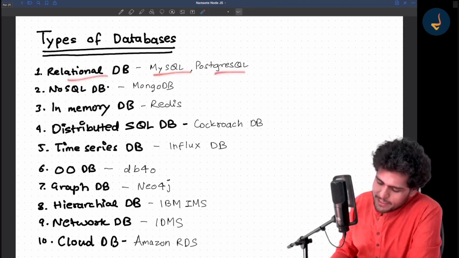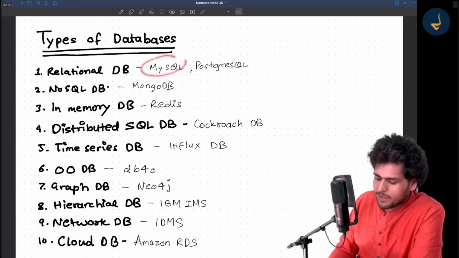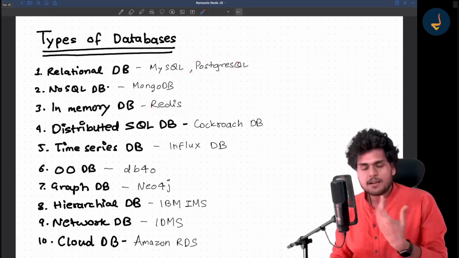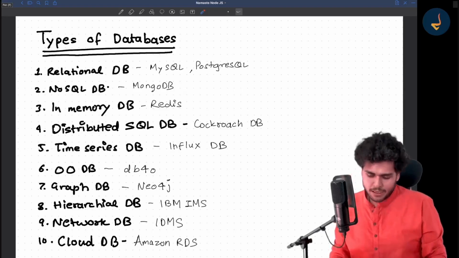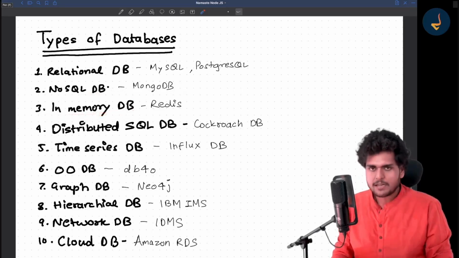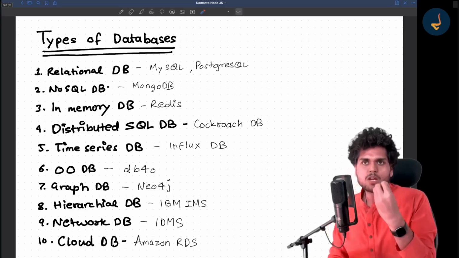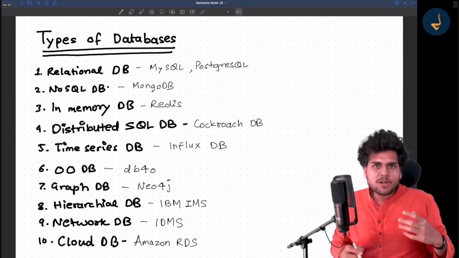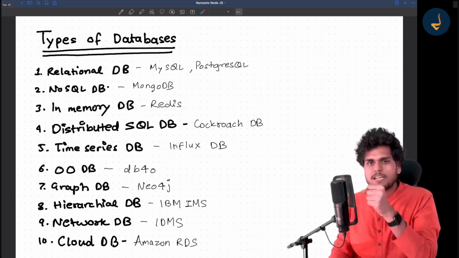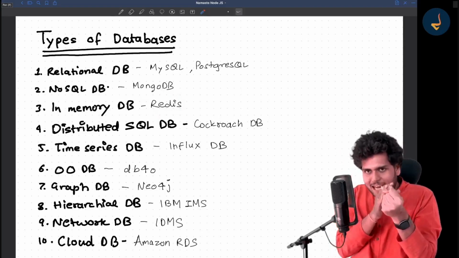So relational databases: MySQL, Postgres. NoSQL: MongoDB is very famous, most famous. MySQL is very famous. Postgres is very famous. Now Redis is also very famous. Redis is basically used for in-memory caching. I'm not going deeper into it, but suppose there are some APIs which are frequently used, suppose you are fetching some data frequently. So we keep some data in Redis. Redis is basically a kind of cache, and it's very fast.